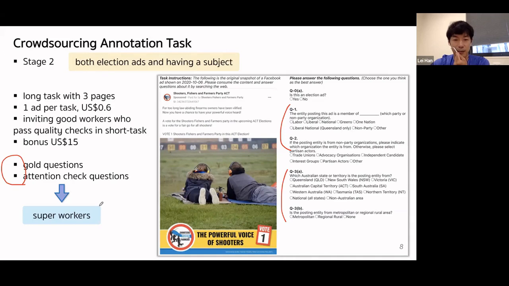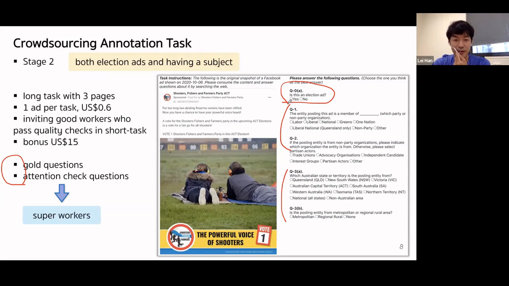One is the gold question. This is the same as what they did before, but they have never seen these ads. If they click on no for this question, all the following questions will disappear, so it becomes much easier for them to get the monetary reward. But we know the answer should be yes, based on the result from our short task.